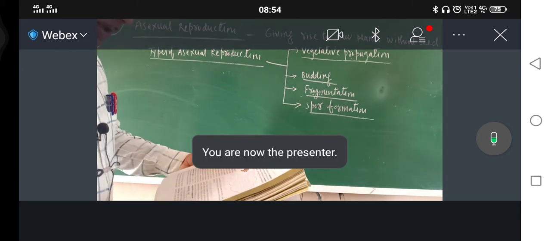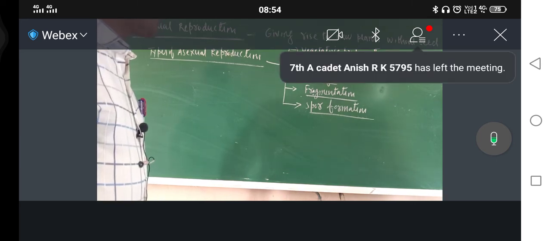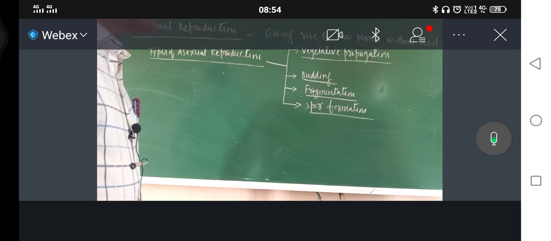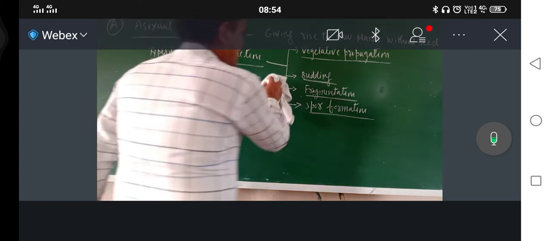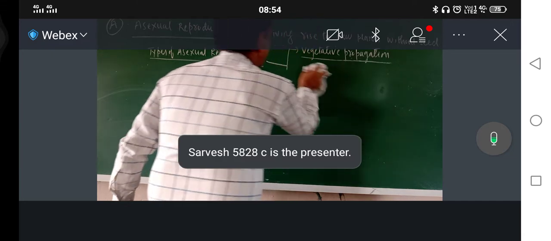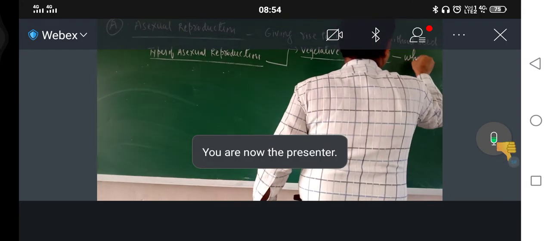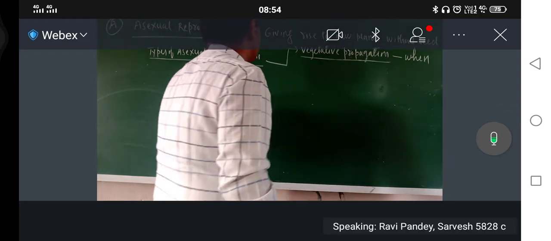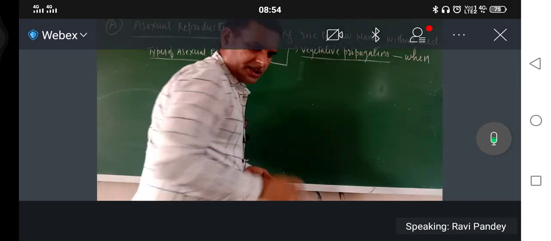Cutting, stems, vegetative propagation, budding, fragmentation, spore formation. Okay, you do one thing, instead of writing here, just see. Just a minute.